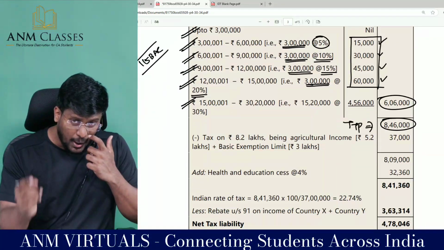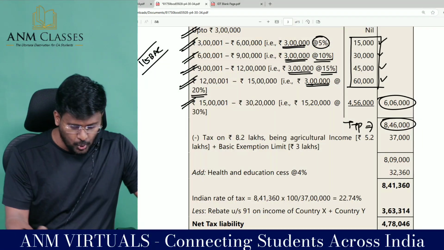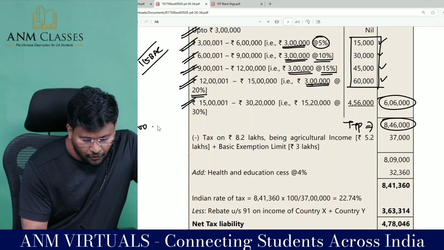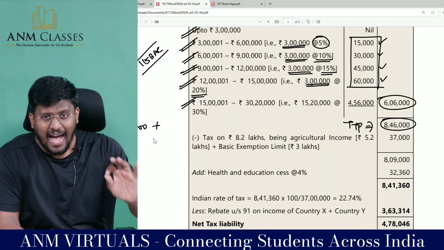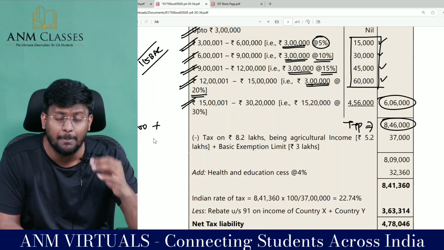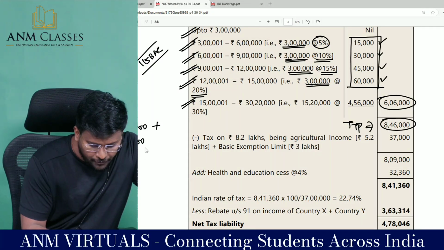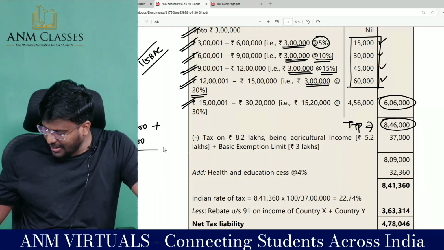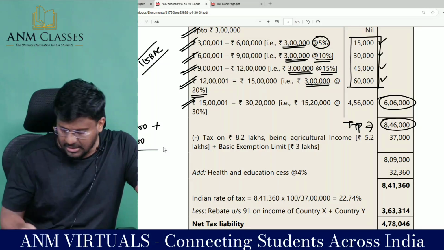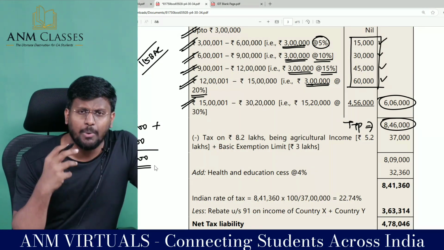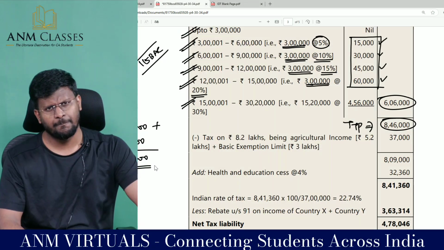For that, what you are supposed to do: first you have to take the agriculture income included in the total income, 5,20,000, and add the applicable basic exemption limit. What is the applicable basic exemption limit for this person? 3 lakh. So 5,20,000 plus 3 lakhs comes to 8,20,000 rupees, which is the amount eligible for rebate.